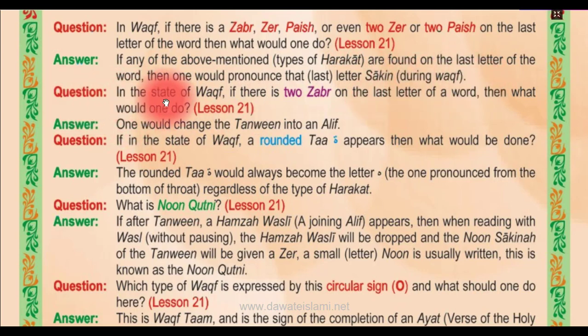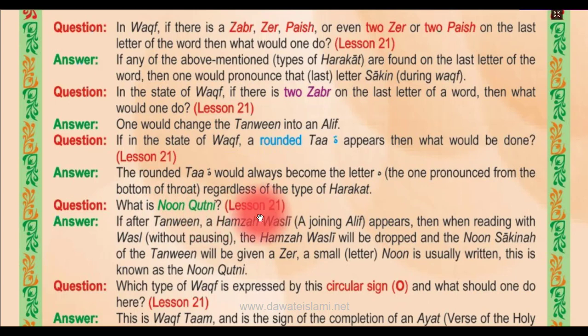Question. In the state of Waqf, if there is 2 Zabar on the last letter of a word, then what would one do? Lesson number 21. One would change the tanween into an alif. Question. If in the state of waqf a rounded ta appears, then what would be done? Lesson number 21. The rounded ta would always become the letter ha, the one pronounced from the bottom of the throat, regardless of that type of harkat.